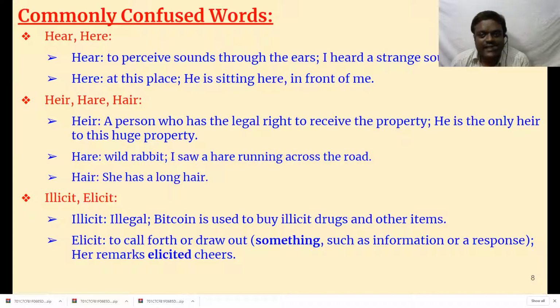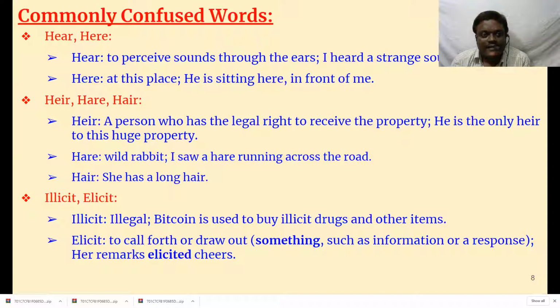Whereas H-E-R-E means at this place. Here, there. Here means very close to you, at this place. He is sitting here in front of me. He is sitting here just in front of me.